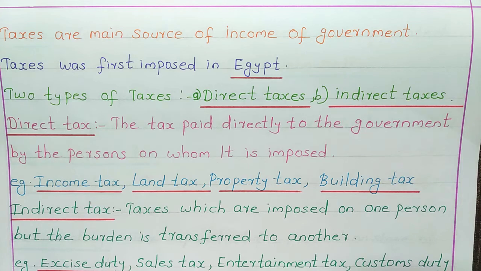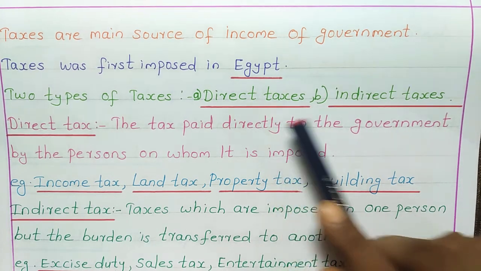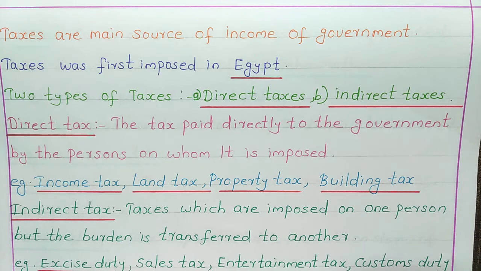Two types of taxes: direct taxes and indirect taxes. First, let's see about direct tax. The tax paid directly to the government by the person on whom it is imposed. So direct tax is the tax paid directly to the government by the persons on whom it is imposed.